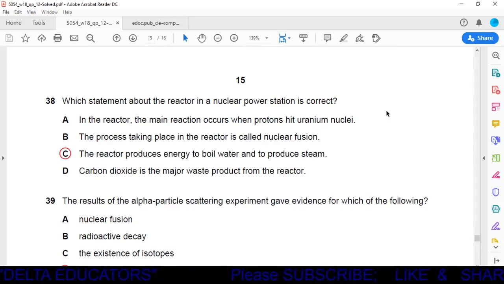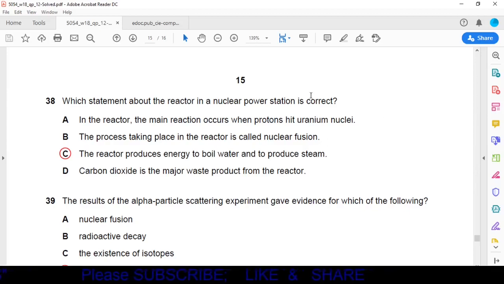Question number 38. Which statement about the reactor in a nuclear power station is correct? Option A. In the reactor, the main reaction occurs when protons hit uranium nuclei. No, there is a fission reaction taking place. Option B. The process taking place in the reactor is called nuclear fusion. No, there is a fission reaction. Option C. The reactor produces energy to boil water and to produce steam. Yes, it is the correct option.